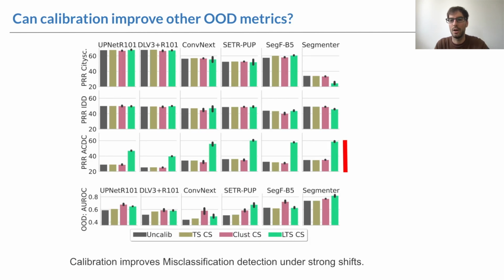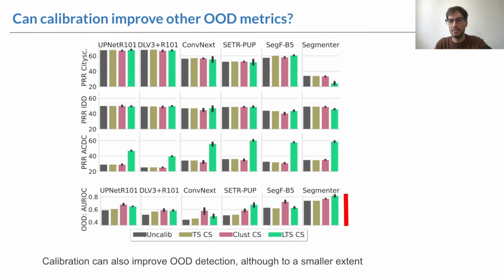Finally, we study how model calibration can improve other uncertainty metrics. We find that using a calibration network can improve misclassification detection quite notably under strong domain shifts. We also observe some improvement when it comes to out-of-distribution detection, albeit milder.